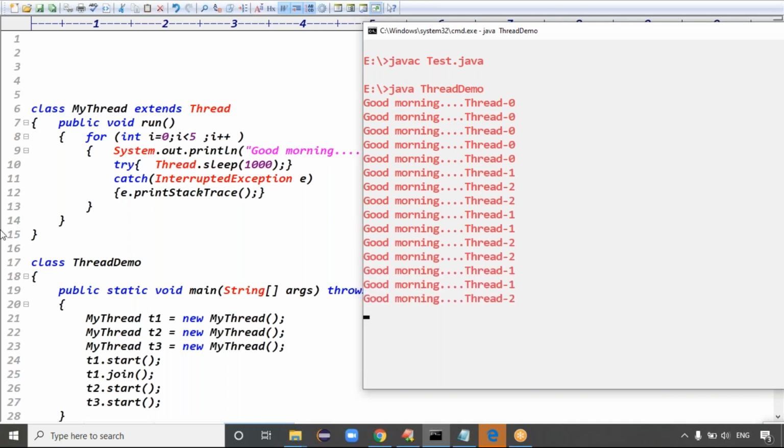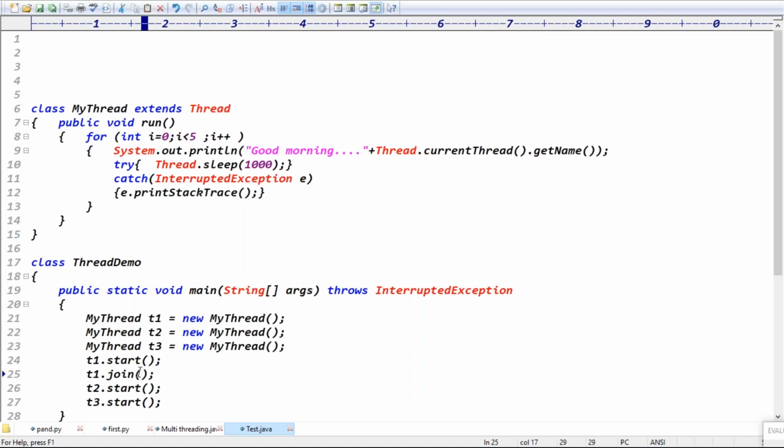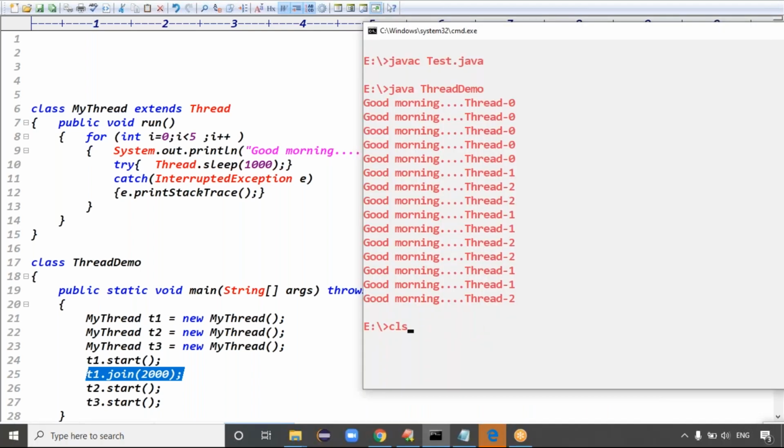Good. But here I'm giving join with milliseconds. Assume I give 2000 milliseconds. It means the remaining threads will wait how much time? 2 seconds, right? After 2 seconds, if the T1 thread is completed, not a problem. If it is not completed, then all threads will run parallel, right? Exactly. Let's compile this code.